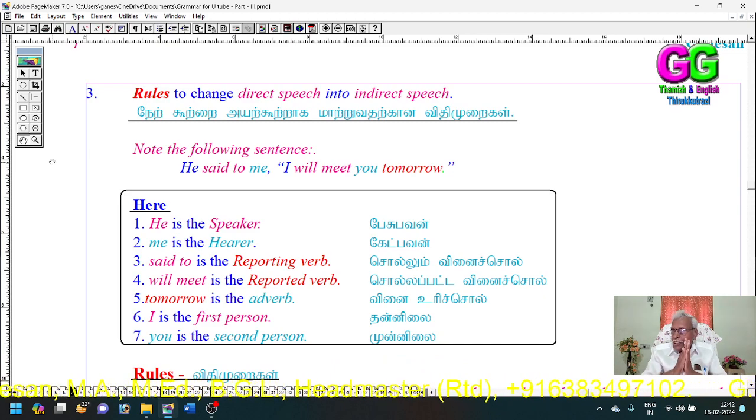First, we saw the four kinds of sentences: statement, imperative, interrogative, and exclamatory. Then we saw the examples for these four kinds of sentences. Now we are going to see the rules that we have to follow to change a sentence from direct into indirect.